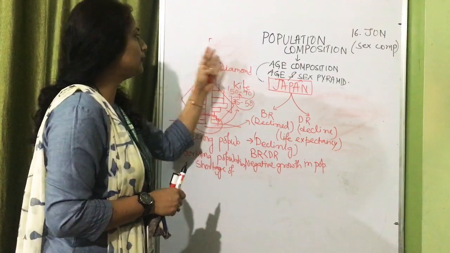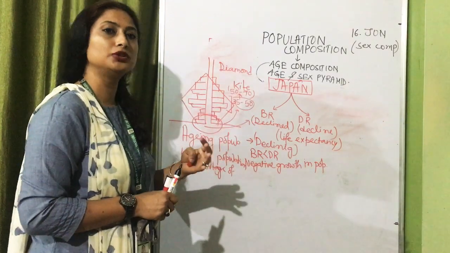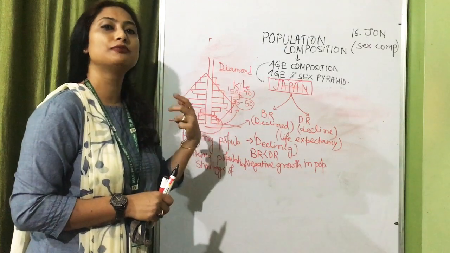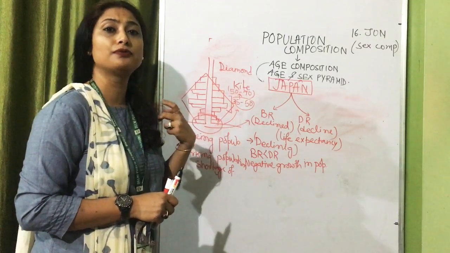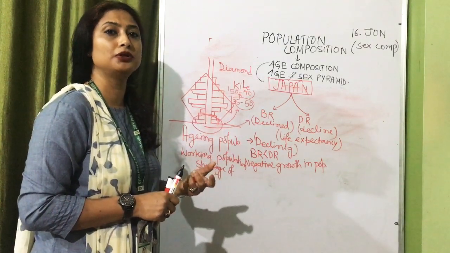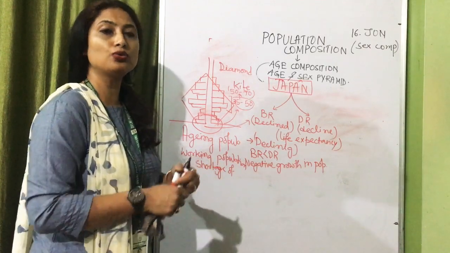So these kind of population pyramids give us a lot of information regarding the fertility and mortality rate, regarding the number of working population, and by working population you can know the economic growth of that nation.